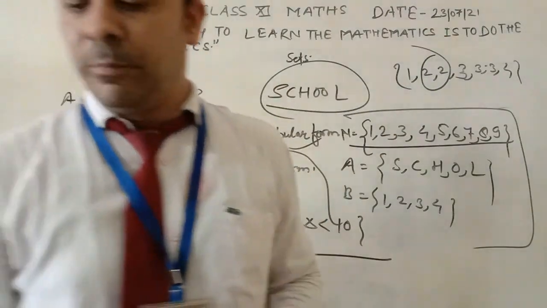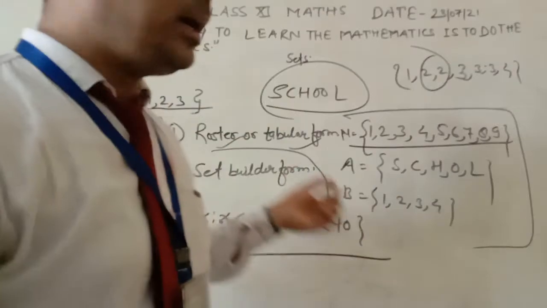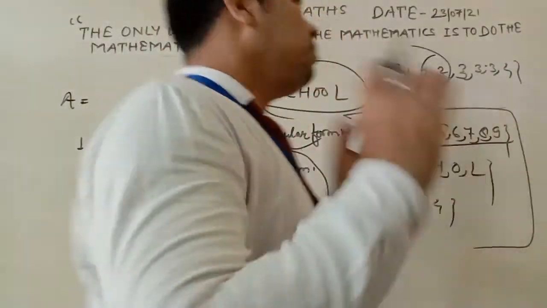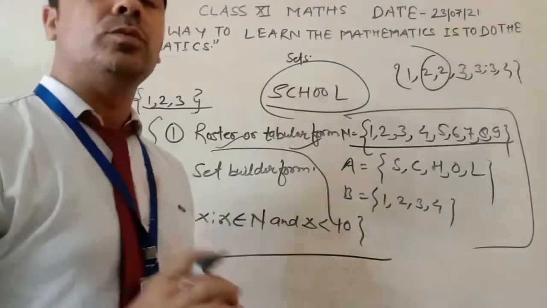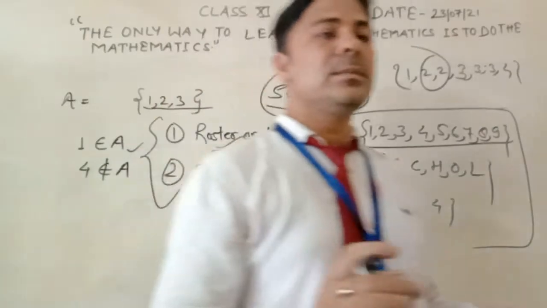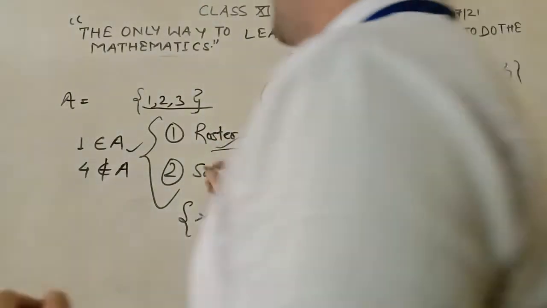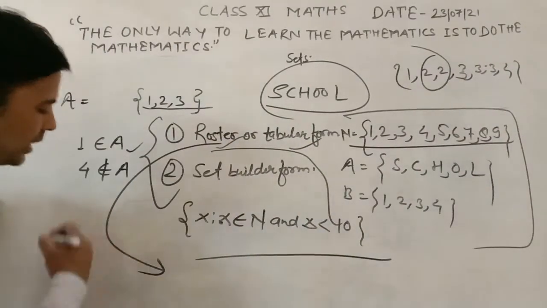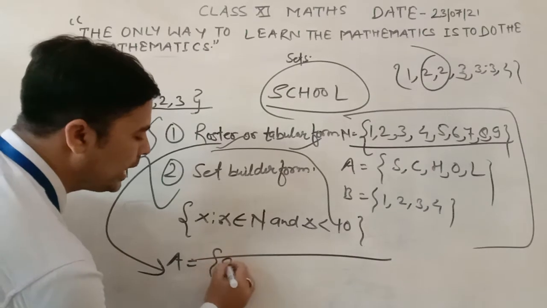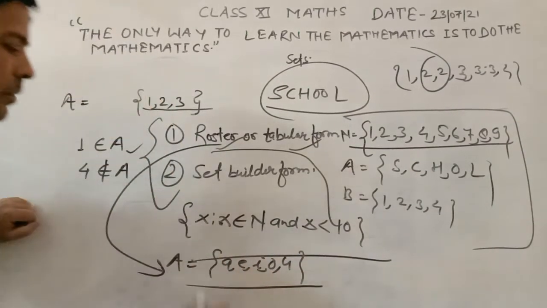Now we move on to another question. Here is one example. If you are asked to find the set of vowels in the English alphabet in both methods: in roster form, A equals {A, E, I, O, U}. This is the roster or tabular form.